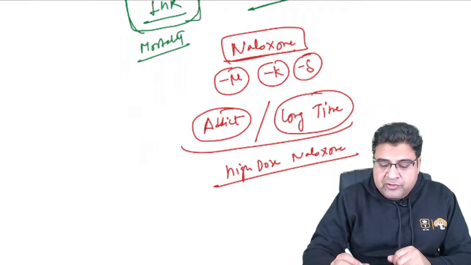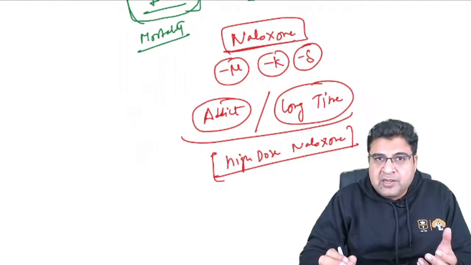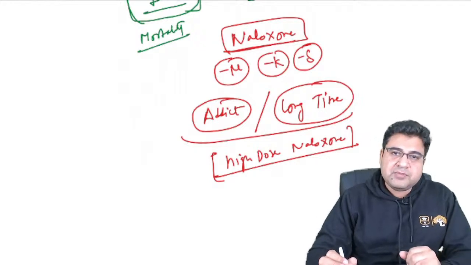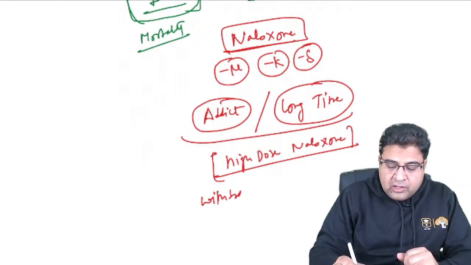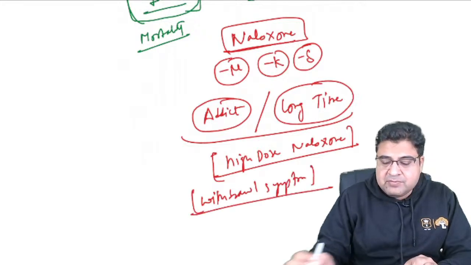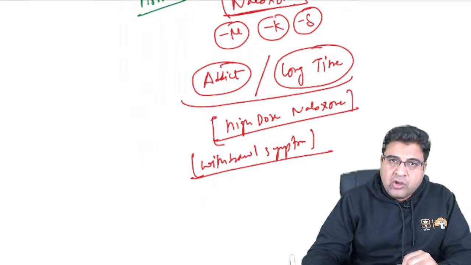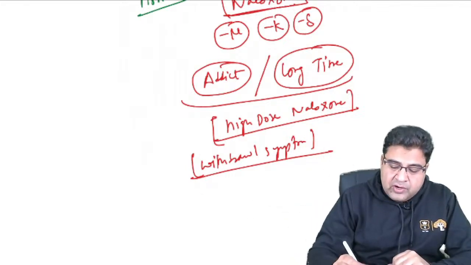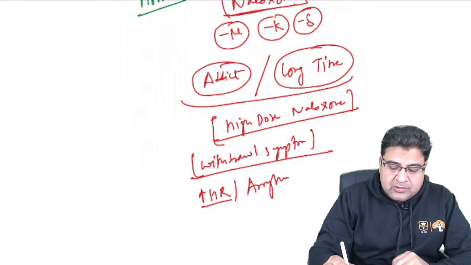Now, in this kind of patient, if you give a high dose of naloxone, there is a possibility that the patient can get withdrawal symptoms. So for a patient who is a drug addict, there is a risk of withdrawal symptoms. A high dose of naloxone can result in withdrawal symptoms in patients who are drug addicts or patients who have been taking the medicine for a long time. If you give naloxone, the patient can get a reversal of the opioid poisoning. For example, the patient can have tachycardia, and the patient can have arrhythmias also.